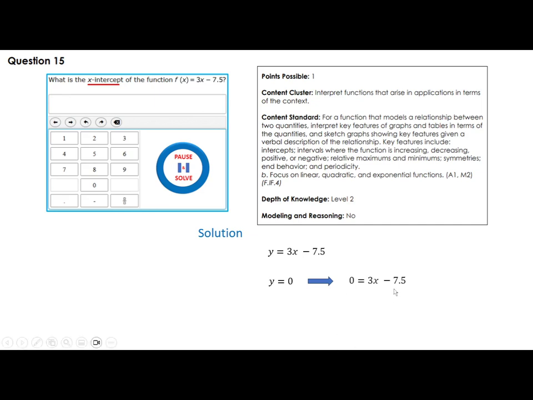Now you can add 7.5 to both sides. You're now in Algebra 1. You should be able to do that easily. So you get 3x equals 7.5. You divide by 3, and you get x is equal to 2.5. Okay? So remember, when you have a function that is crossing the x-axis, x-intercept here, when y is 0.